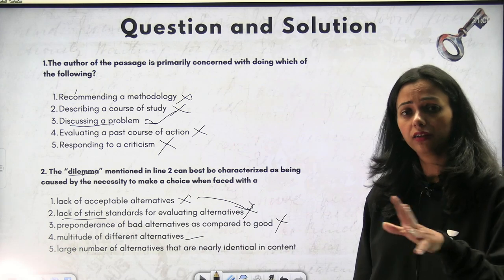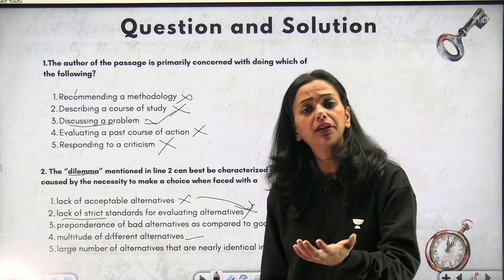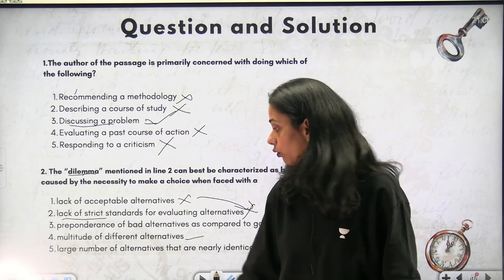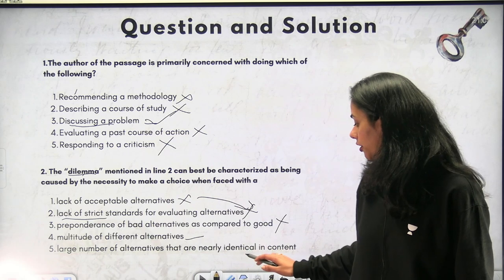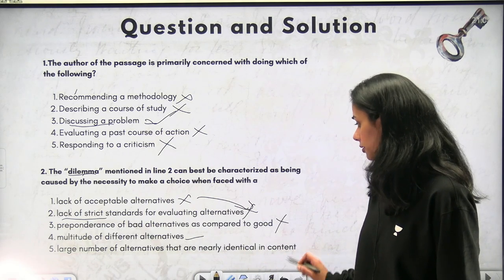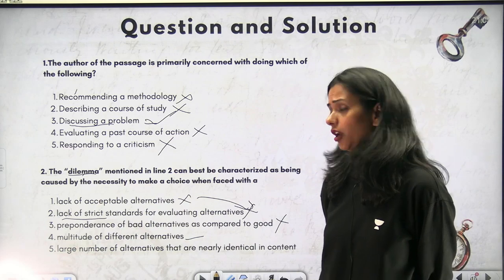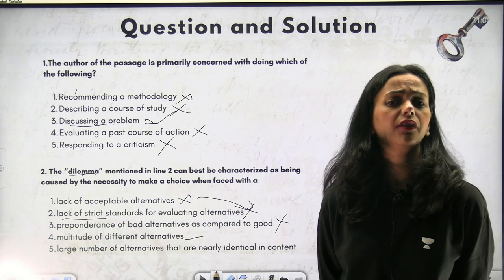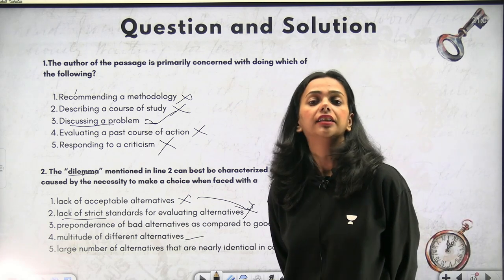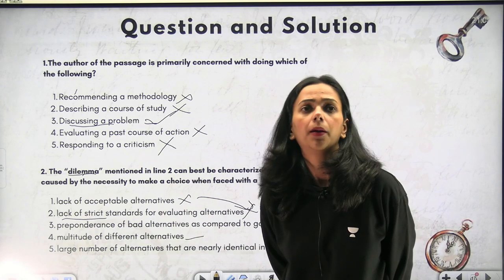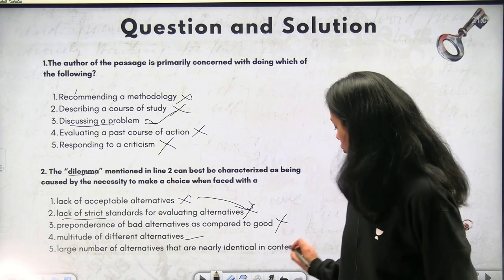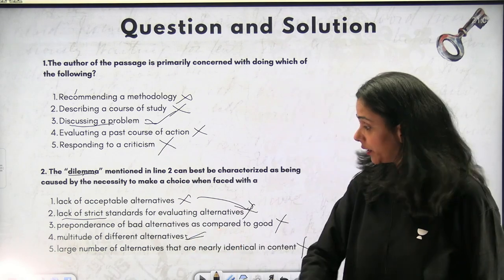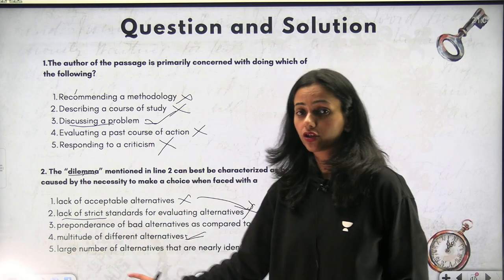We have different alternatives where the author is trying to discuss what can be different alternatives to actually survey these texts. Large number of alternatives that are nearly identical in context. Were there a large number of alternatives? No, they were very specific, very basic, very limited alternatives that they were maybe rolling onto or skipping onto. So this is absolutely wrong. I think this should be your right answer too, because this is the right answer to this question.